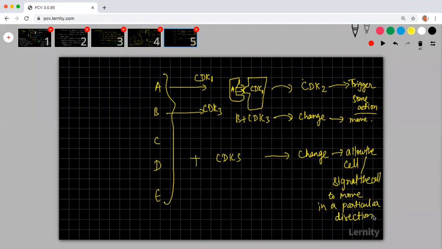Will this G2 checkpoint lead to variation? No, it will not lead to variation as such. If you're talking about genetic variation, the cell cycle will not lead to variation. It is mutation which leads to variation. If CDK is not present in that cell, then the cell will not undergo cell division. Yes, it will not undergo cell division.